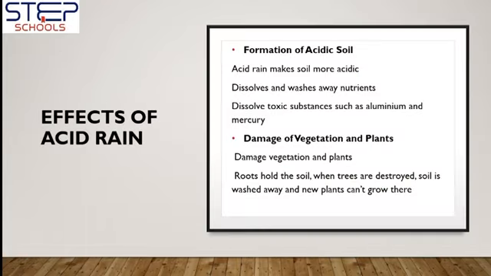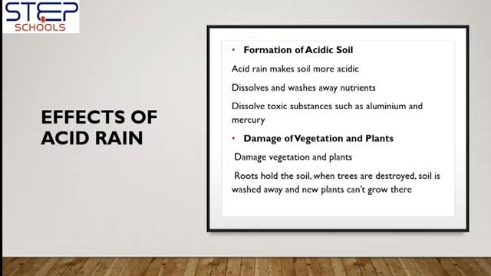So what are the effects of this acid rain? First effect is formation of acidic soil. When these droplets fall on the ground, they make the soil acidic. They dissolve and wash away all the nutrients from the soil. Aluminium and mercury are naturally present in the soil. Acid dissolves these substances and makes the soil acidic.